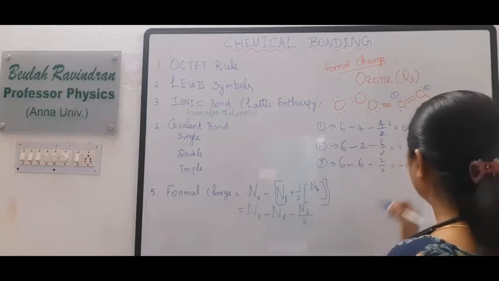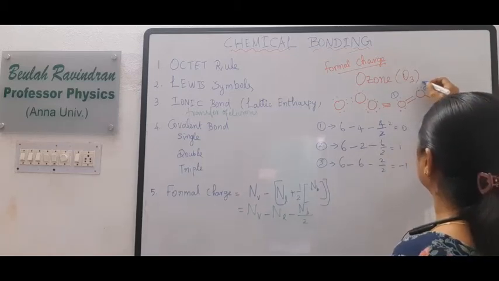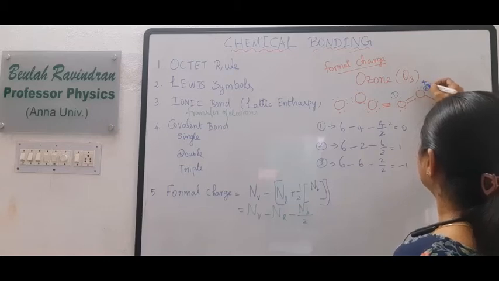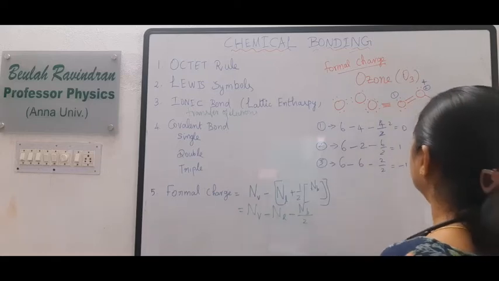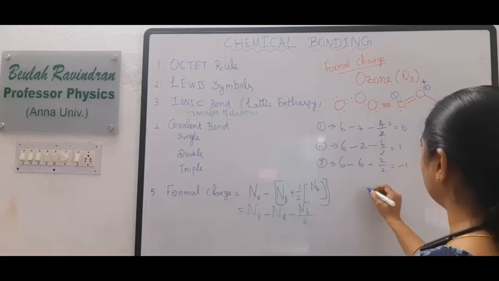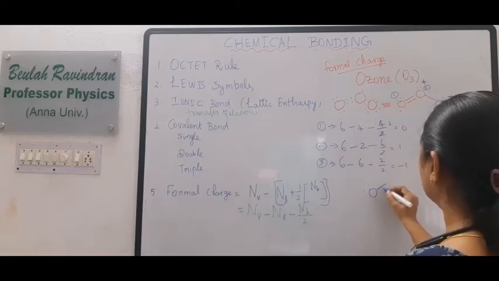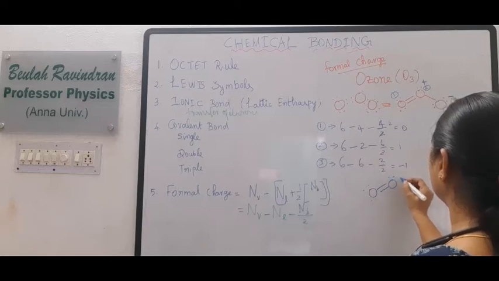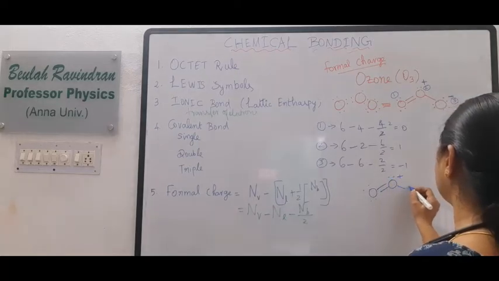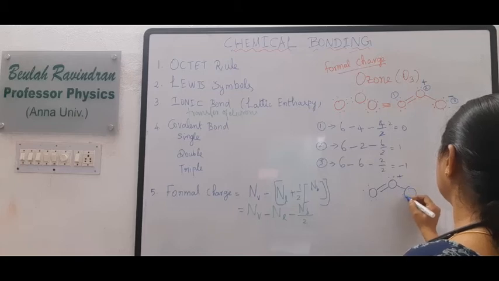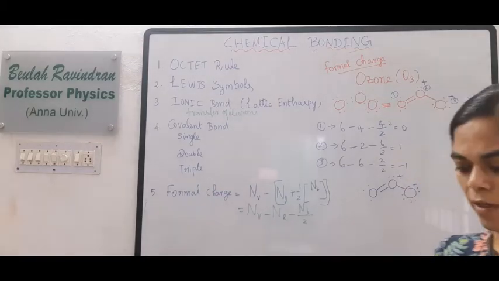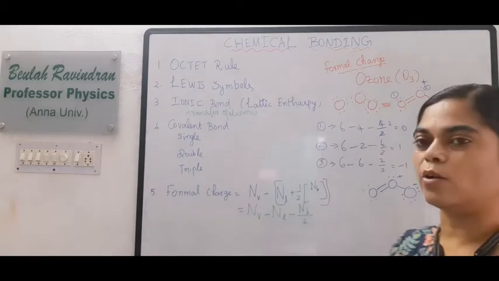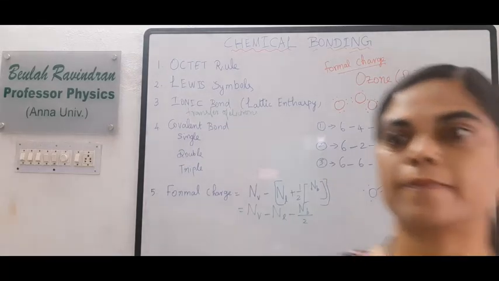The charges of these atoms are: the first one is 0, the second one is plus 1, and the third one is minus 1. So we can write oxygen with a double bond, and now the ozone molecule can be written like this, with a minus charge here. So this is the ozone molecule. Likewise, we can write all the formal charges.